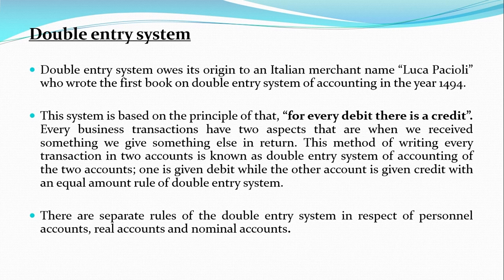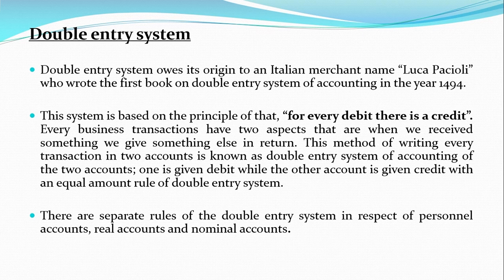This method of writing every transaction in two accounts is known as double entry system of accounting. Of the two accounts, one is given debit while the other account is given credit with an equal amount. There are separate rules of double entry system in respect of personal accounts, real accounts, and nominal accounts.